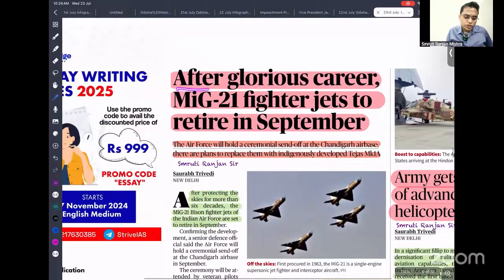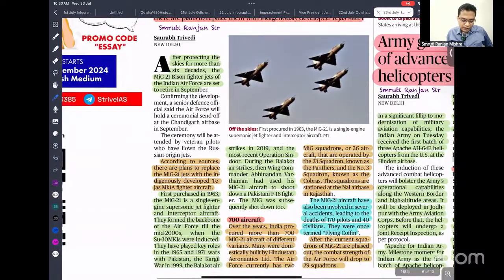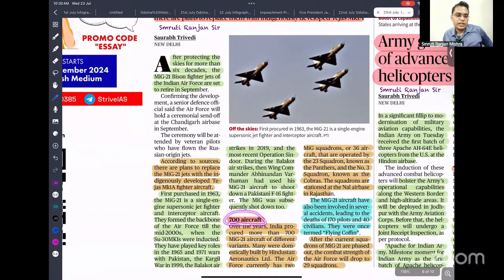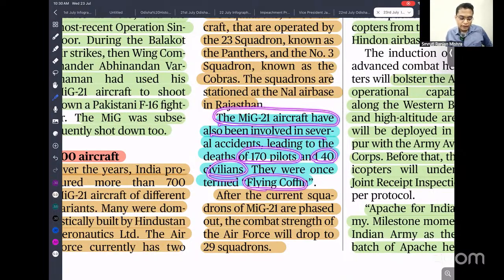After a glorious career, the MiG-21 fighter jet is to be retired in September. The Indian Air Force procured around 700 aircraft. They have served in India and played a very important role. But unfortunately, because of delays, around 170 pilots lost their lives. This is the reason it is called the flying coffin.